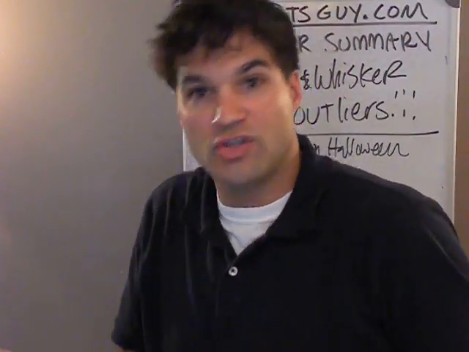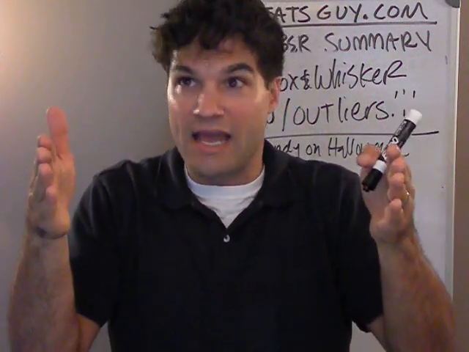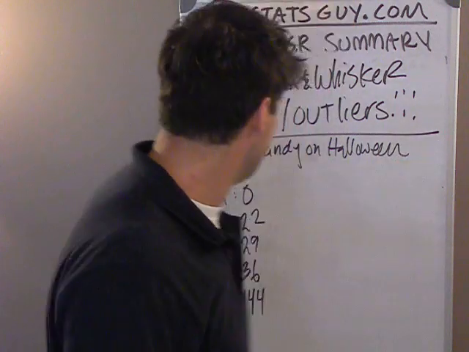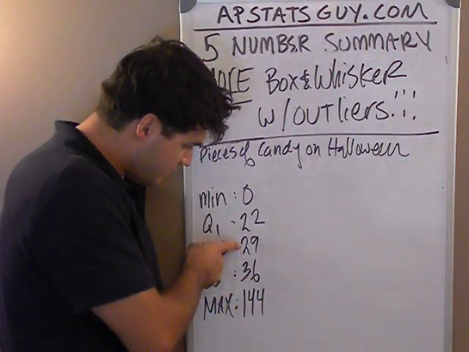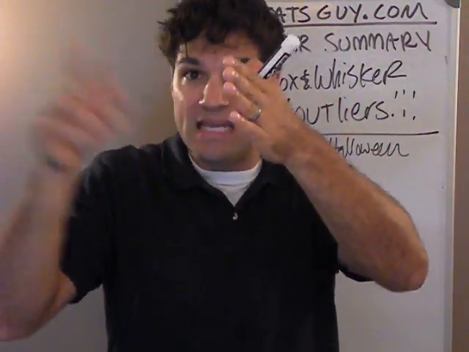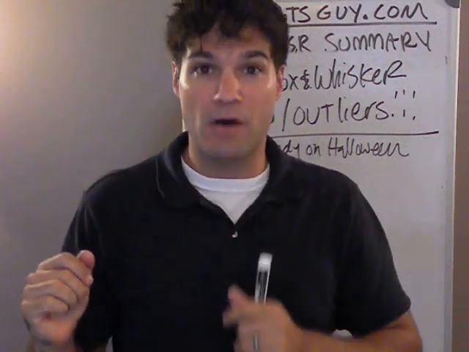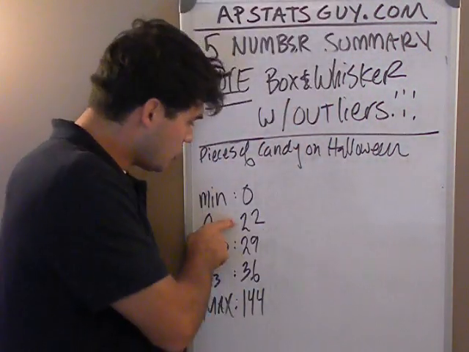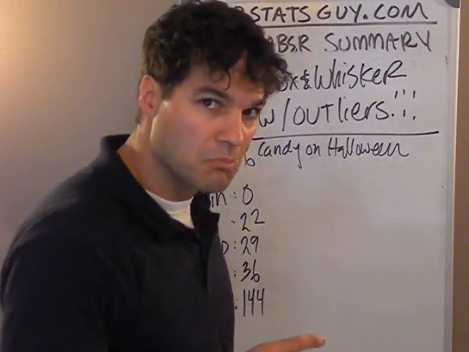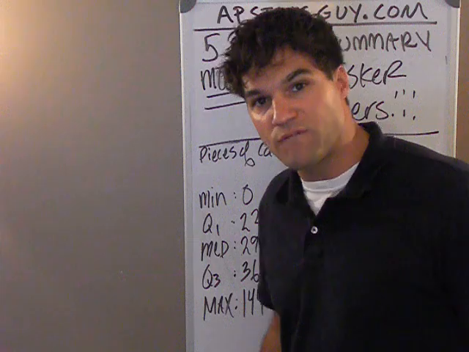I put them in order from least to greatest, the least amount of candy to the most, and I found the middle, the median. The very middle person had 29 pieces of candy. Then I went to the bottom half and found the median of that bottom half, which was 22 pieces of candy. The median of the top half, which is called Q3, was 36 pieces of candy. The maximum person had 144 pieces of candy.